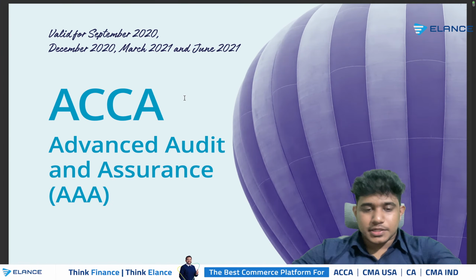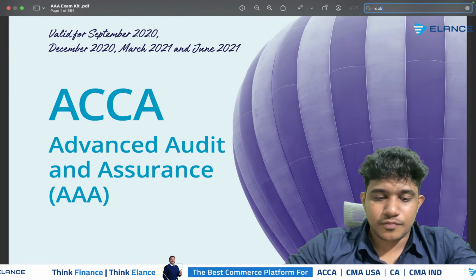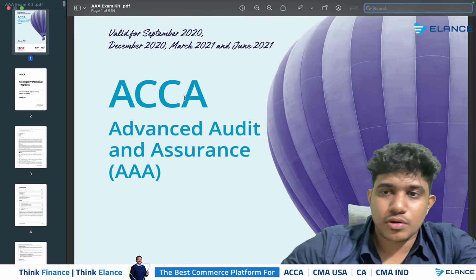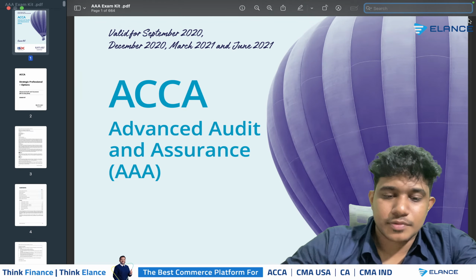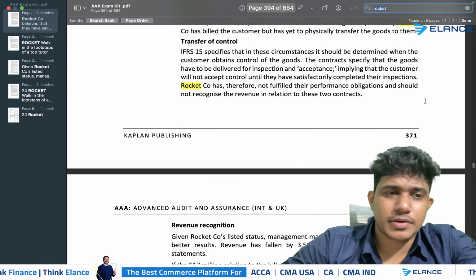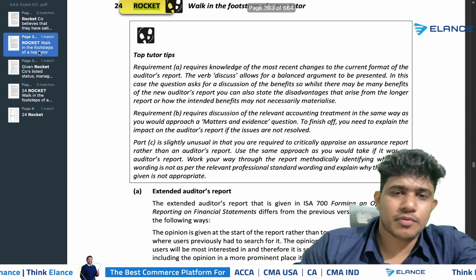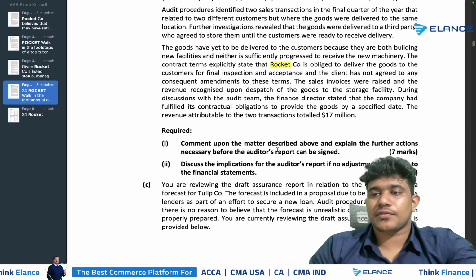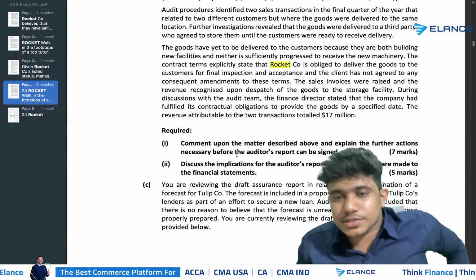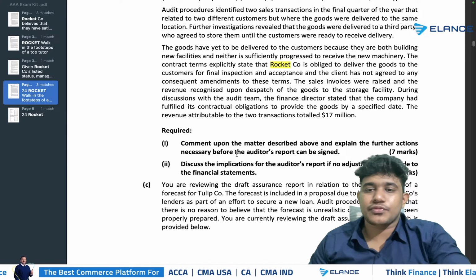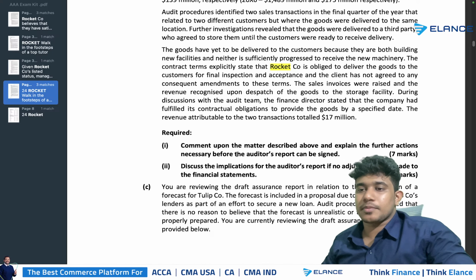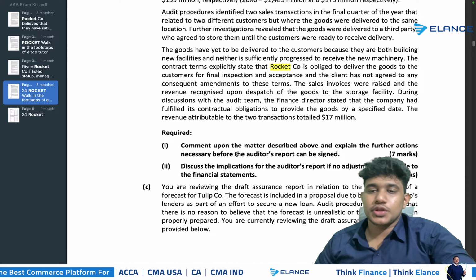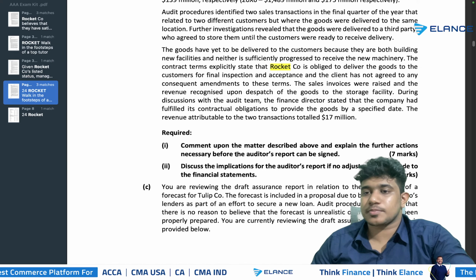So when it comes to the matters to be considered and further actions part, we can now consider another question. There's a question called Rocket in your revision kit. It's an old question, from the 2020-21 revision kit. If you look at the scenario, they have asked you to comment on the matters described above. Explain the further action necessary before the audit report can be signed. Discuss the implication for the auditor's report if no adjustments are made in the financial statements.